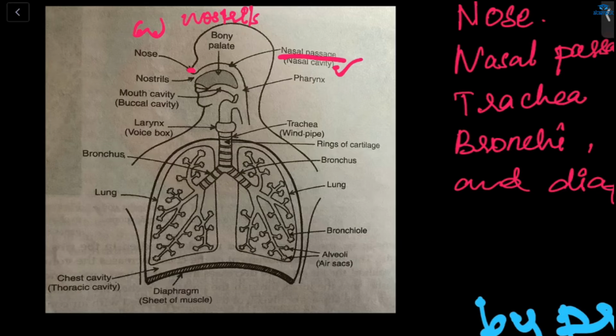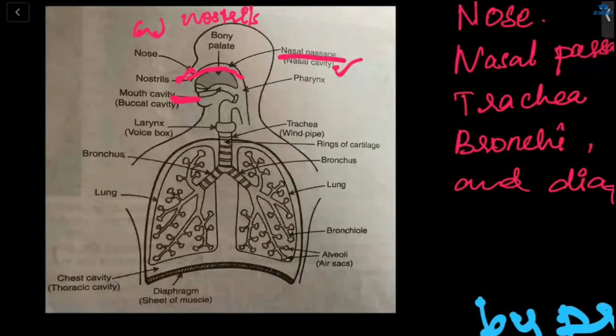So from where will the air come? From the nostrils. Then it will go to the nasal passage. And this nasal cavity is separated from the mouth cavity. How is it separated? By the bony palate. And why is it separated? So that even if we are eating, there won't be any interruption.